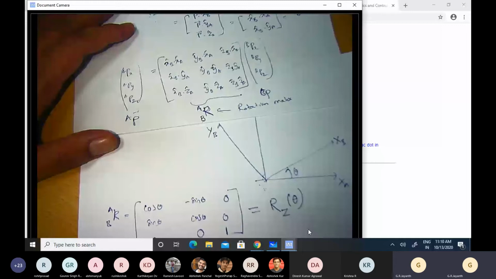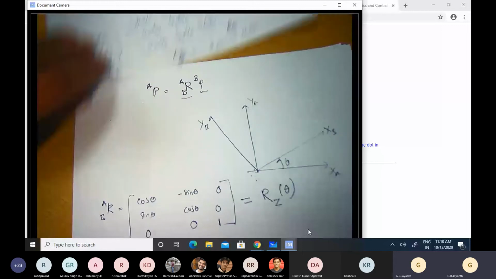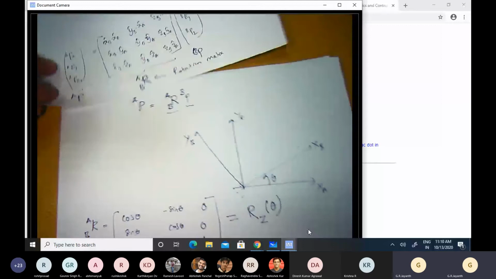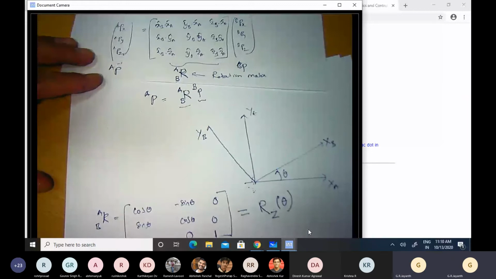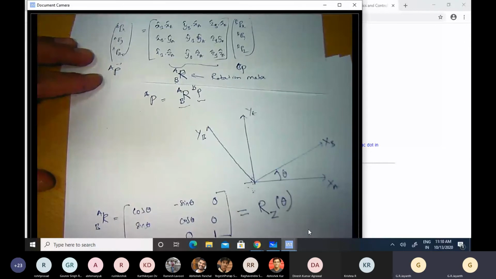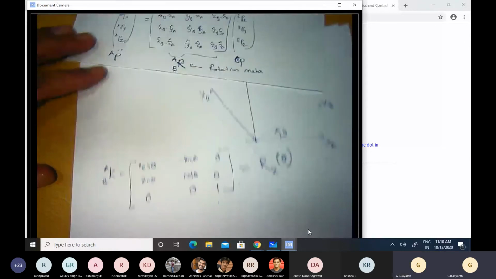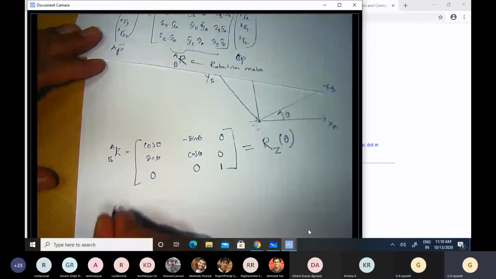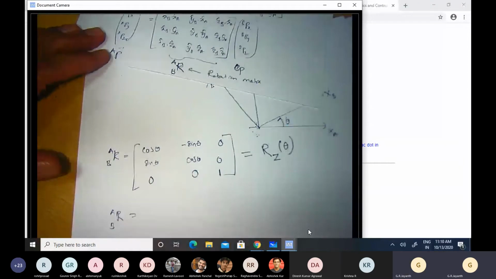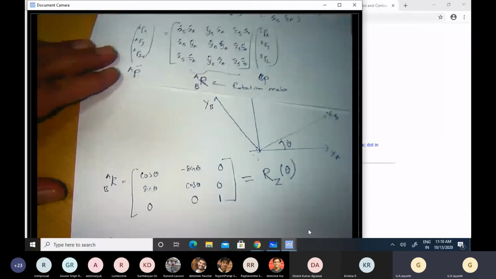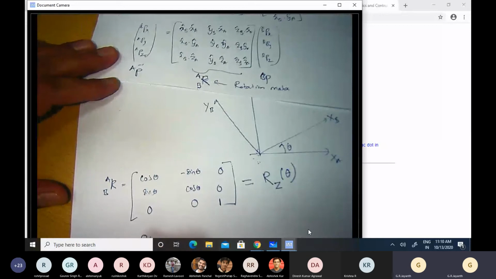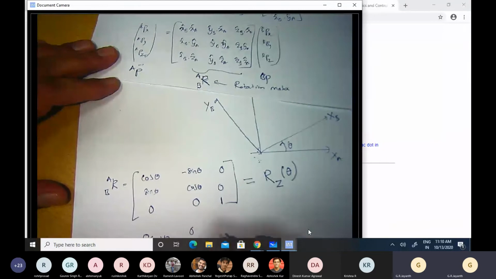Okay. Similarly, if I have to rotate by an angle theta, but about the y-axis to get from the A coordinate frame to the B coordinate frame, then I would have RAB. I don't want to do this in a step-by-step manner, but just by the definition of RAB and taking the dot products carefully, you can yourself show that RAB will be equal to cos theta 0 minus sin theta, 0 1 0, sin theta 0 cos theta.